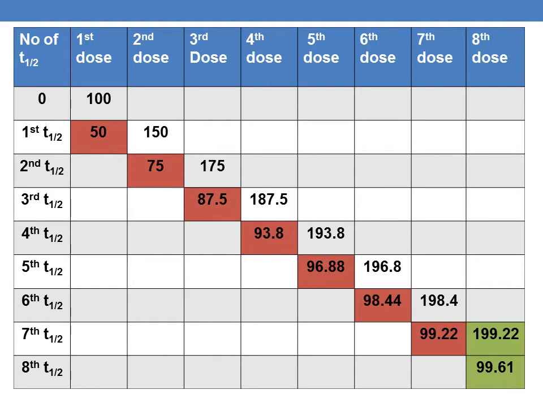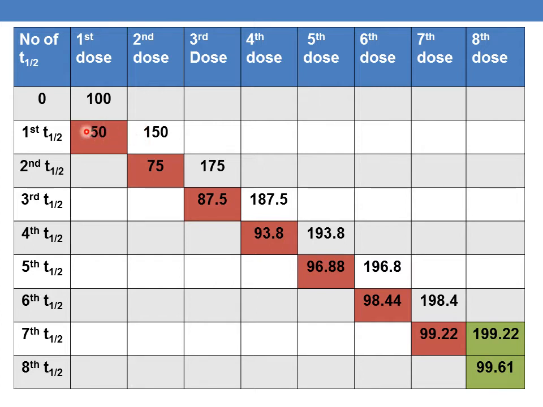This is the table which represents the various doses and the half-lives passed by the drug. Initially, for the first dose, the dose of the drug is 100 mg, given as IV bolus, and A max here will be 100 mg and A minimum will be 50 mg. A minimum is the amount of the drug present in the body just before the administration of the second dose.